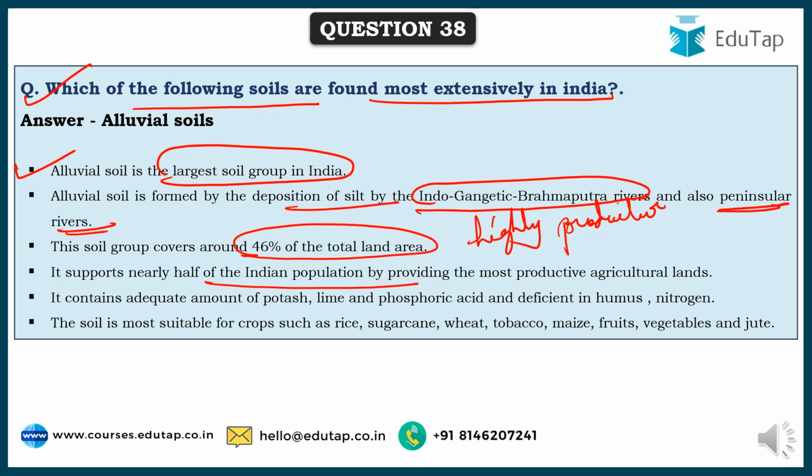because with that silt carries all the required minerals and nutrients for the growth of a plant, and it contains adequate amount of potash, lime and phosphoric acid, but the only thing is it is deficient in humus and nitrogen, which can be added, and then good amount of yield can be obtained from any crop. And the soil is most suitable for crops such as rice, sugarcane, wheat, tobacco, maize, various fruits and vegetables, and jute as well.